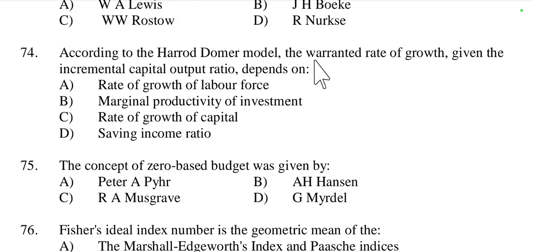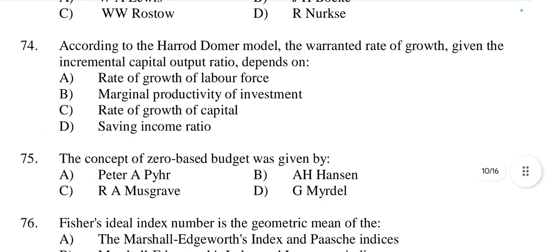Then, according to the Harrod-Domar model, the warranted rate of growth given the incremental capital output ratio depends on. So here, the warranted rate of growth given the incremental capital output ratio, ICOR, depends on, we have to find out what the factors are. Warranted growth rate depends on rate of growth of labor force, or marginal productivity of investment, or rate of growth of capital, or saving income ratio. Yes, warranted growth rate depends on saving income ratio. So D is the right option.